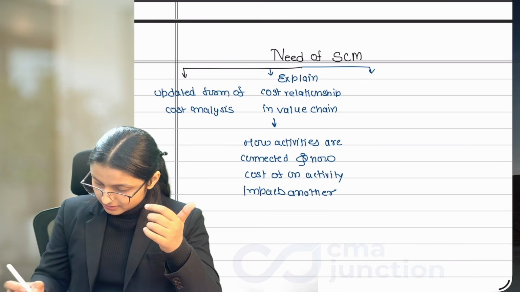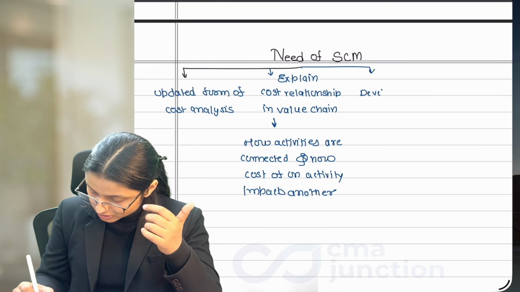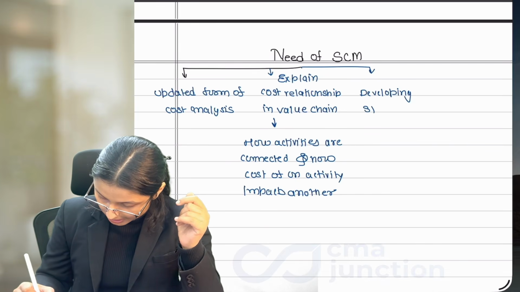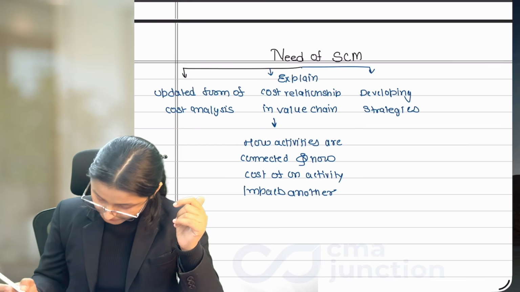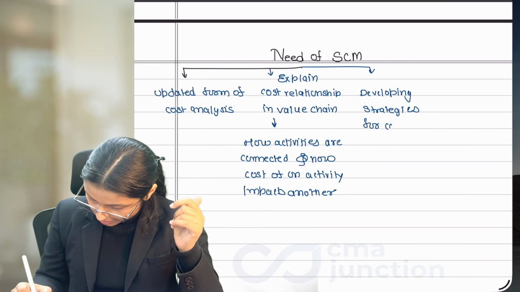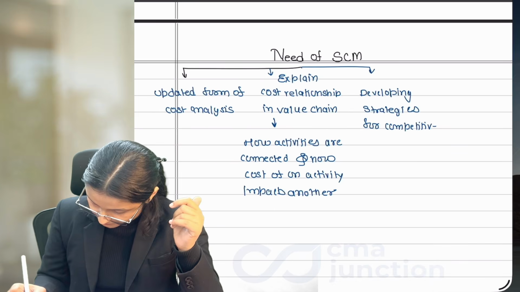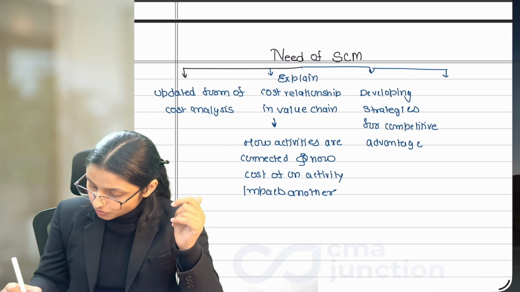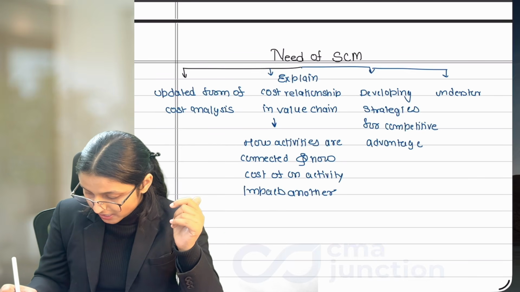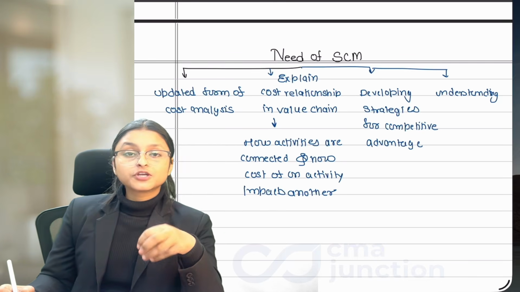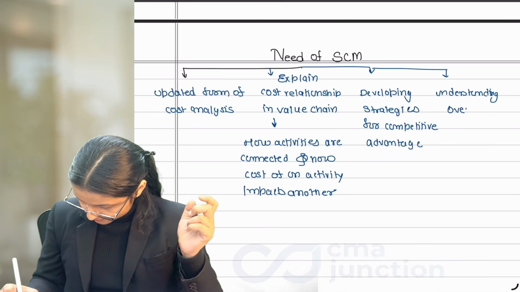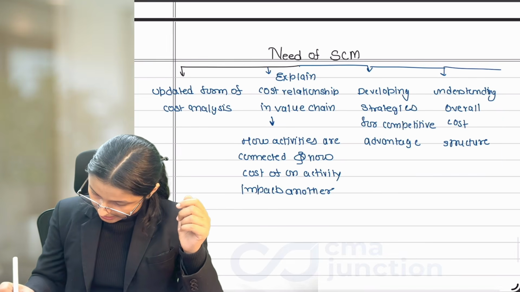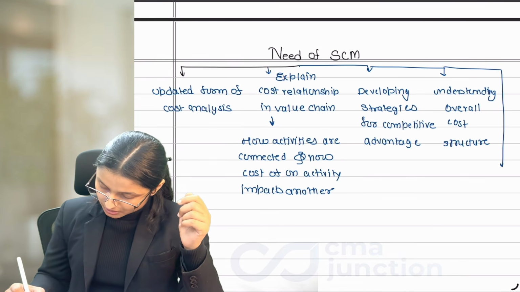Next, developing strategy for competitive advantage. It helps us to develop the strategy, whether we will go for cost leadership or product differentiation, and accordingly what choices we should make. Next, understanding overall cost structure. It helps us understand the cost structure so that we can decide where we should focus. And the last one, supports strategic management process.